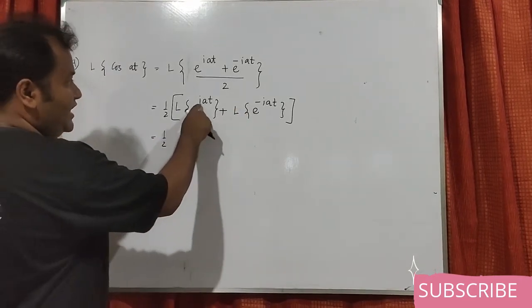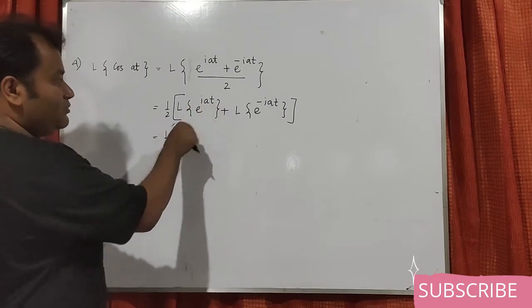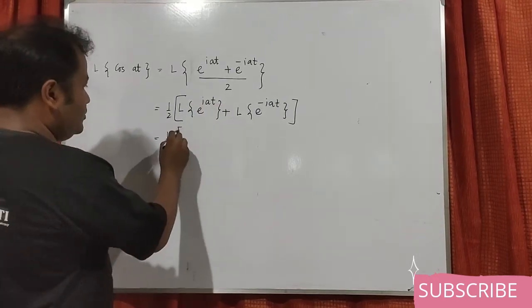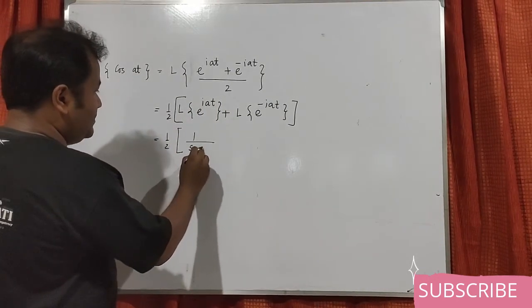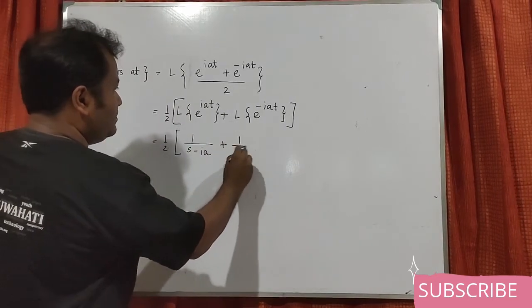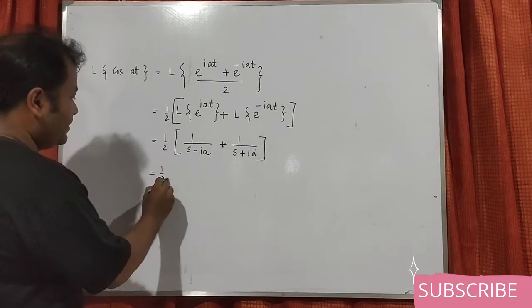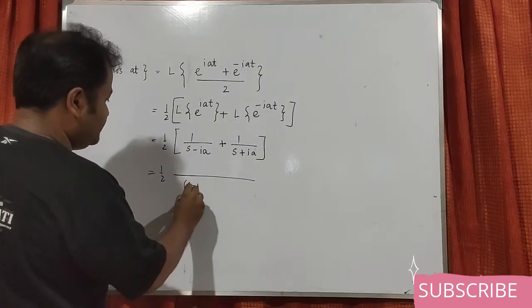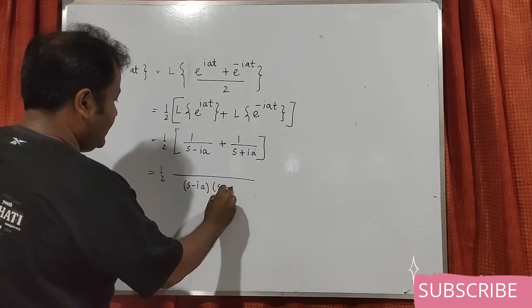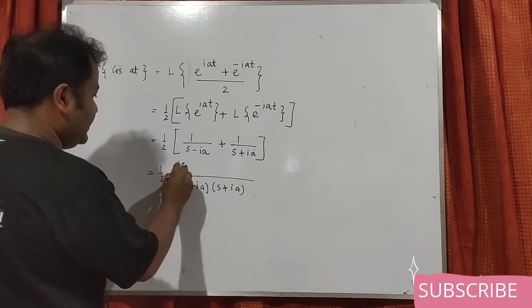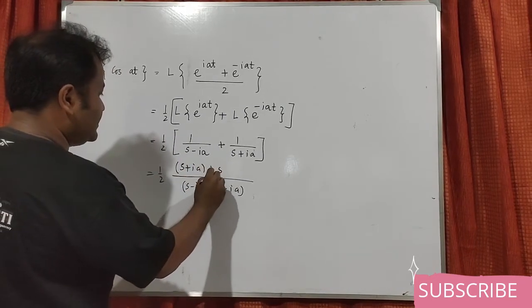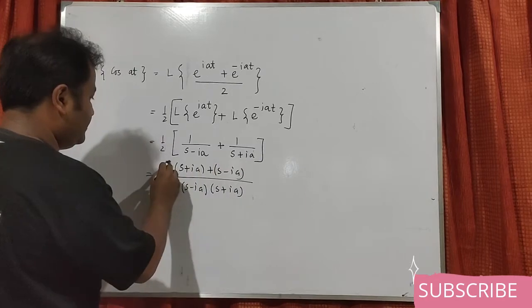Suppose it is e power at, then it will be 1 by s minus a. So here it should be 1 by s minus ia plus 1 by s plus ia. Now if you simplify, it should be s minus ia times s plus ia, then s plus ia plus s minus ia.